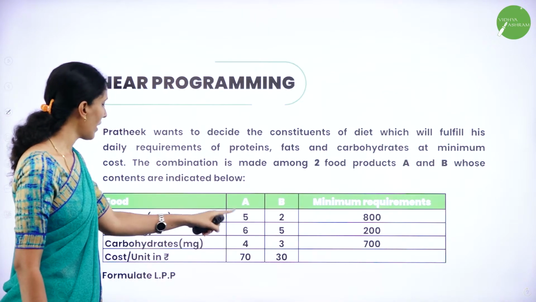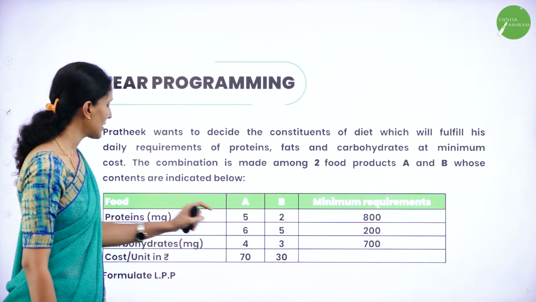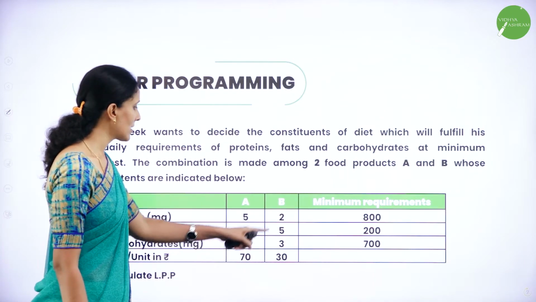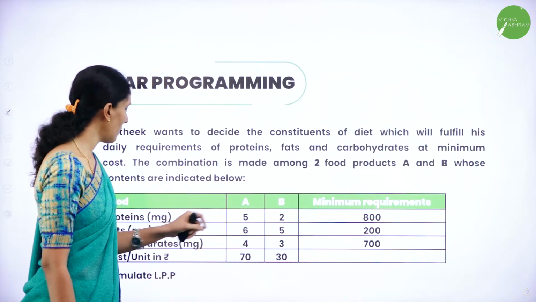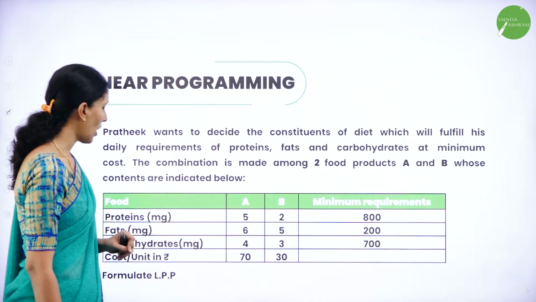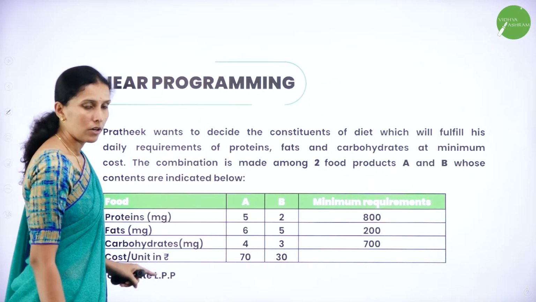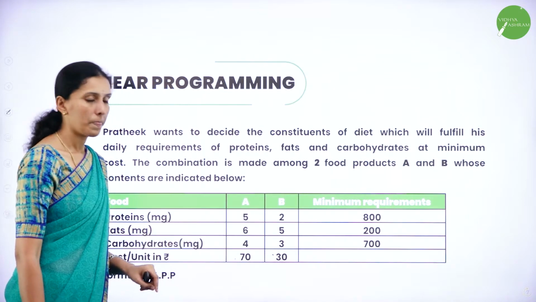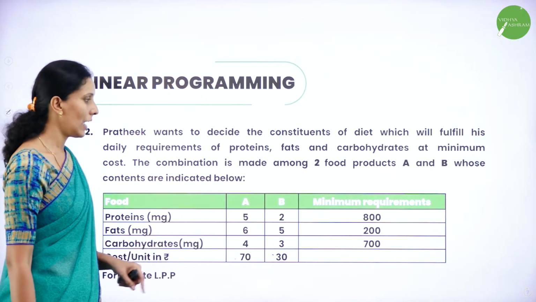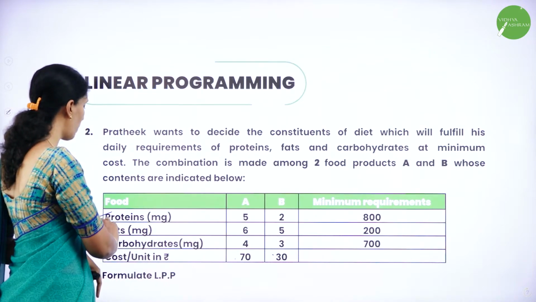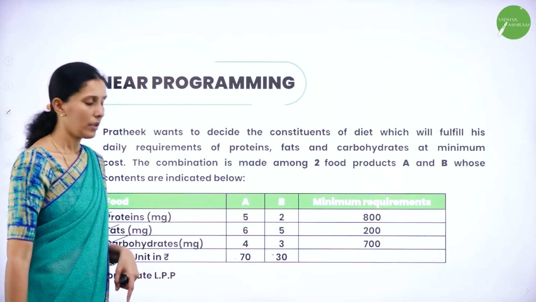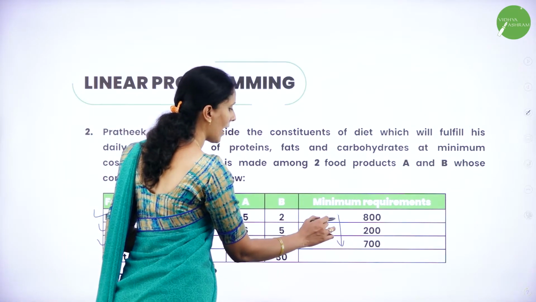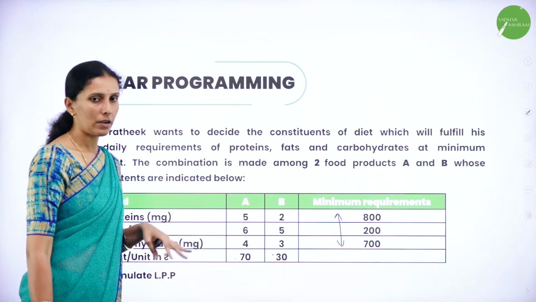A takes 5 milligrams of proteins, 6 milligrams of fats, 4 milligrams of carbohydrates. And B takes 2 mg of protein, 5 mg of fat, 3 mg of carbohydrates. So the cost to buy A is 70, the cost to buy B is 30. Now I have to formulate the LPP. I have the constraints for protein, fats and carbohydrates for A as well as B, and this is the minimum requirement I can have.